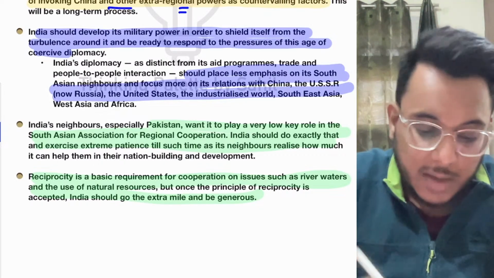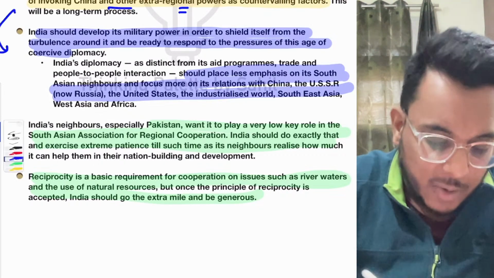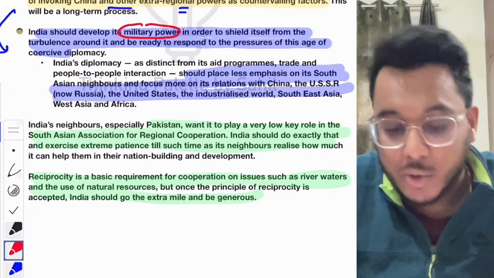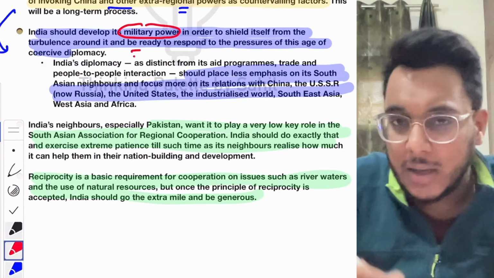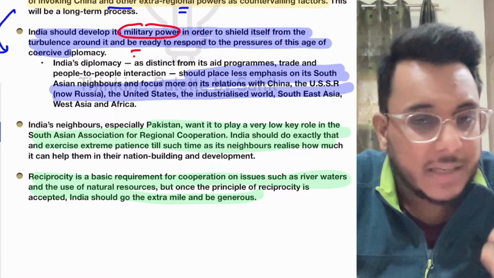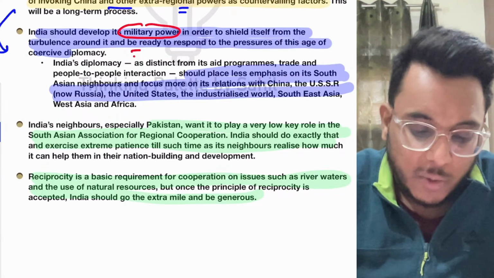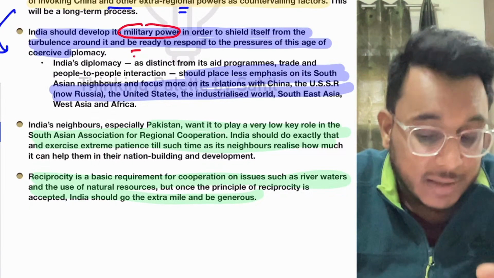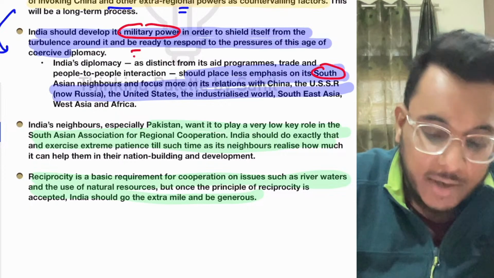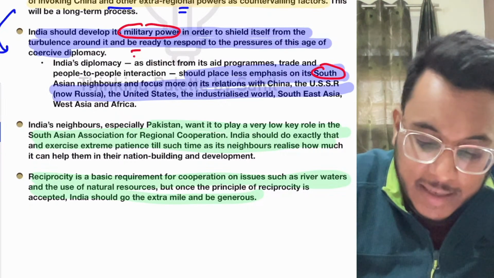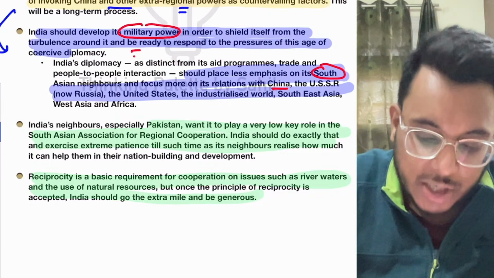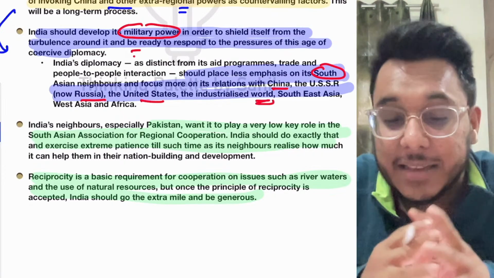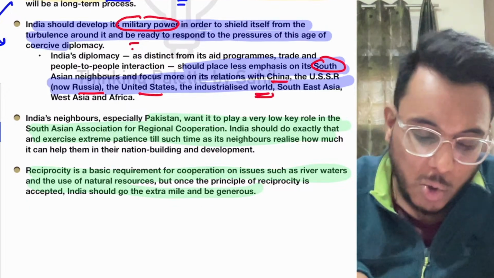They will adjust to this particular reality as time passes. Moreover, the article is also saying that India should develop military power side by side, so that it can shield itself from the turbulence, troubles and crisis that is going on in the neighborhood. And it is being said that rather than focusing on the neighbors in the South Asian region, India should focus on building relations with powerful countries such as China, Russia, the US, the industrialized world. That is something India should be looking at.